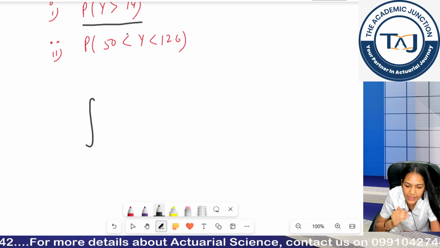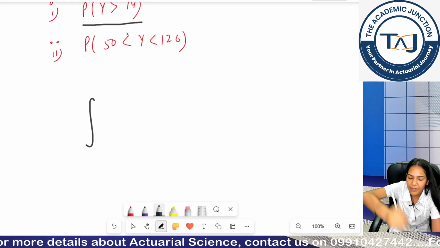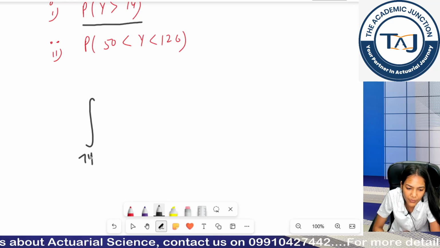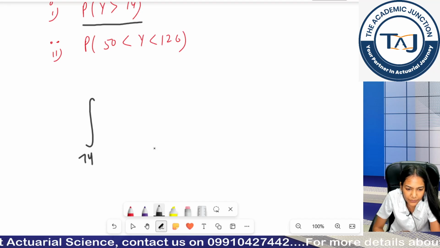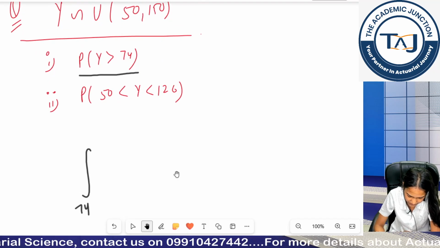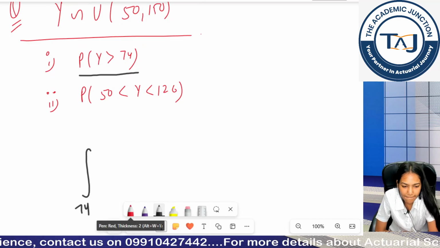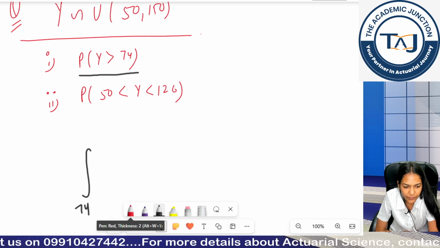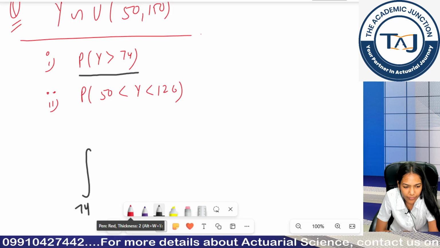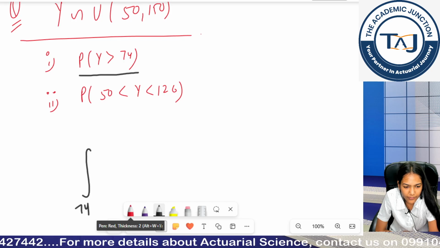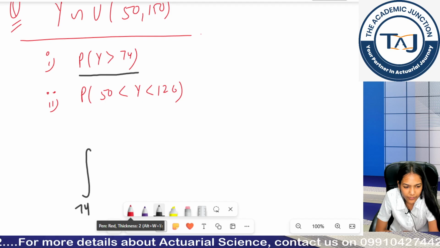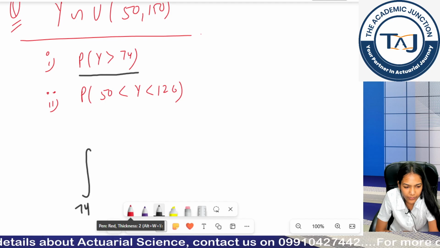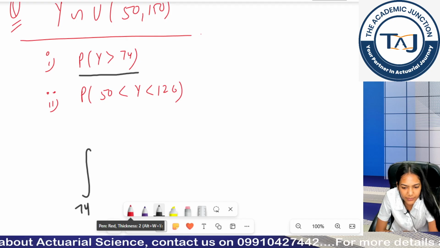I want values from 74 to 150 or infinity. Will we integrate from 74 to infinity or 74 to 150? Quickly in the chat box. 150 or infinity, Fatima?